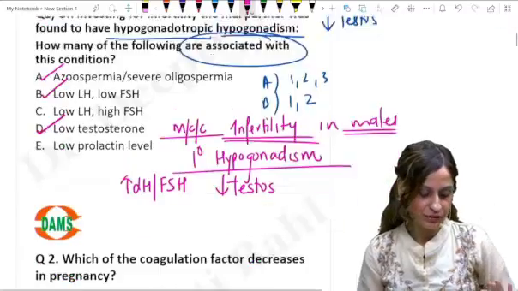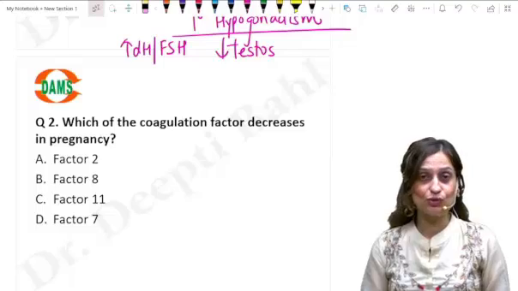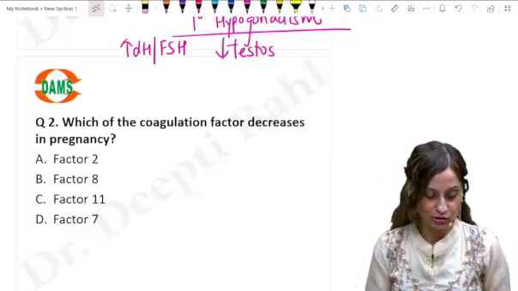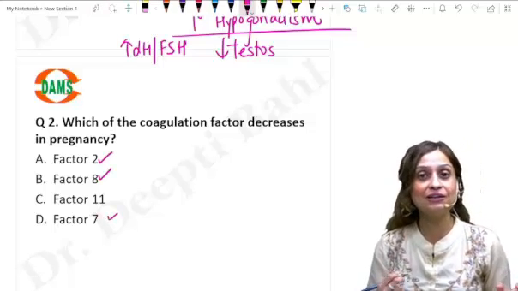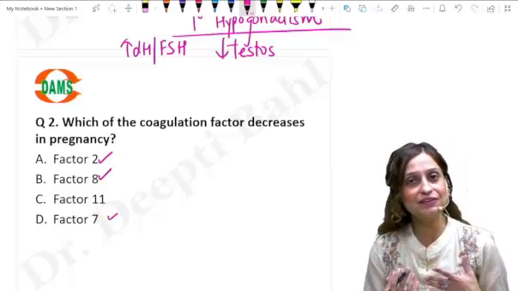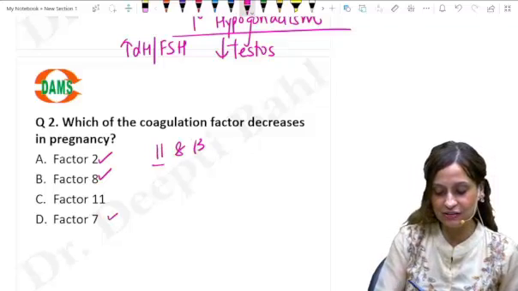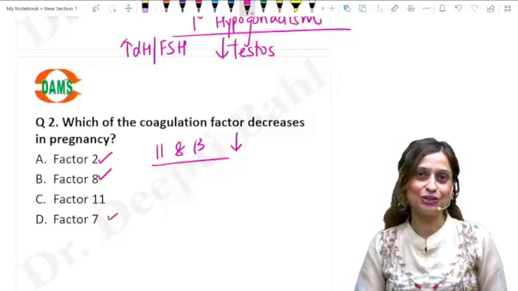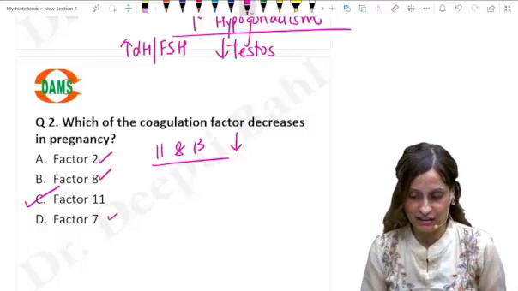Okay, chalo. Which of the following coagulation factors decreases? So again, simple things, we know they are being asked, the topics are important. So please remember factors 2, 8, 7, 10, 12, these factors are going to massively increase in pregnancy, right? So it is actually 11 and 13 which decrease. So here the answer is going to be factor 11. Again, something that we've routinely done in the classes.